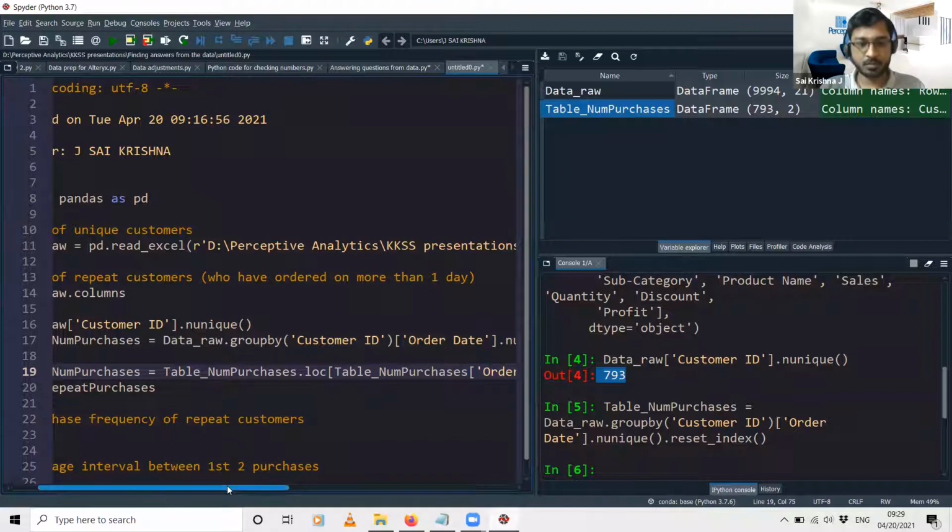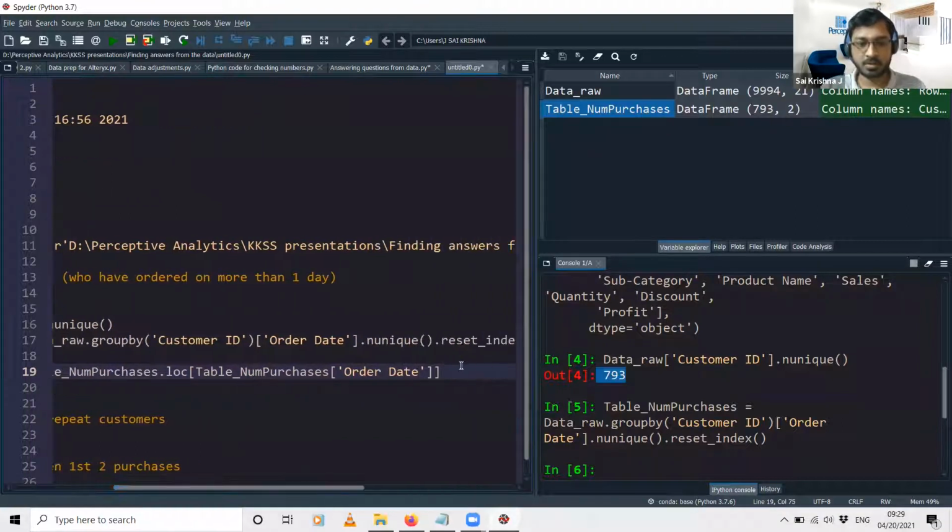So data set name within square parenthesis, the column name is greater than 1. I'm filtering the 793 rows, keeping only those rows where the value under the order date column is more than 1.